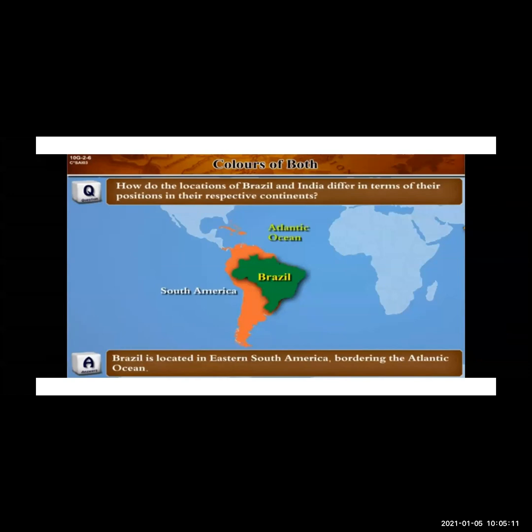Now, how do the locations of Brazil and India differ in terms of their position in their respective continents? With respect to their continents, how does the location of Brazil differ? Brazil is located in eastern South America, bordering the Atlantic Ocean. So Brazil is in South America and it has a border with the Atlantic Ocean.